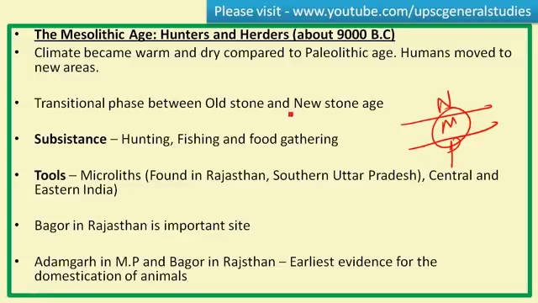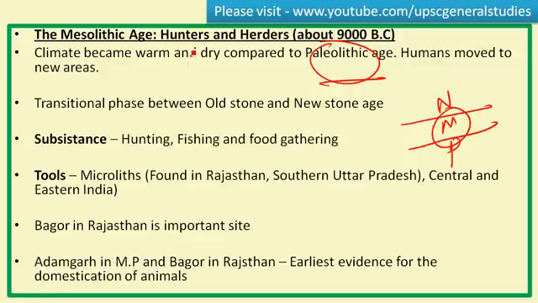We know that Paleolithic age occupies the later part of the Ice Age. So the Ice Age stopped after the completion of Paleolithic Age, and during the Mesolithic Age, the warm and dry climatic condition came into existence, and humans moved to newer areas because of the congenial environment for subsistence in other areas of the world. Okay, and here the subsistence is in hunting, fishing, and food gathering.